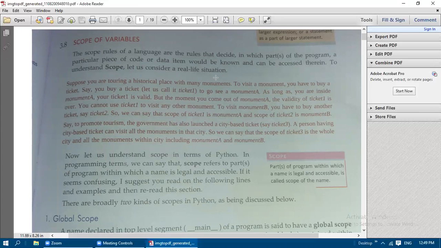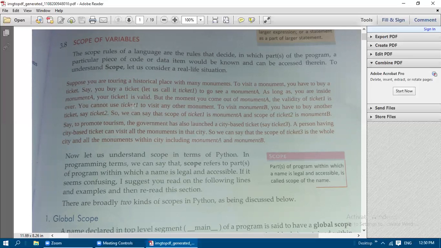To understand the scope, let us consider a real life situation. Suppose you are touring a historical place with many monuments. So you are going for a tour to visit historical places with many monuments. If you want to visit a monument, you have to buy a ticket. Say you buy a ticket, let us call it ticket 1, to go and see monument A. As long as you are inside monument A, your ticket 1 is valid. But the moment you come out of monument A, the validity of ticket 1 is over. So you cannot use ticket 1 to visit any other monument. To visit monument B, you have to buy another ticket, say ticket 2.